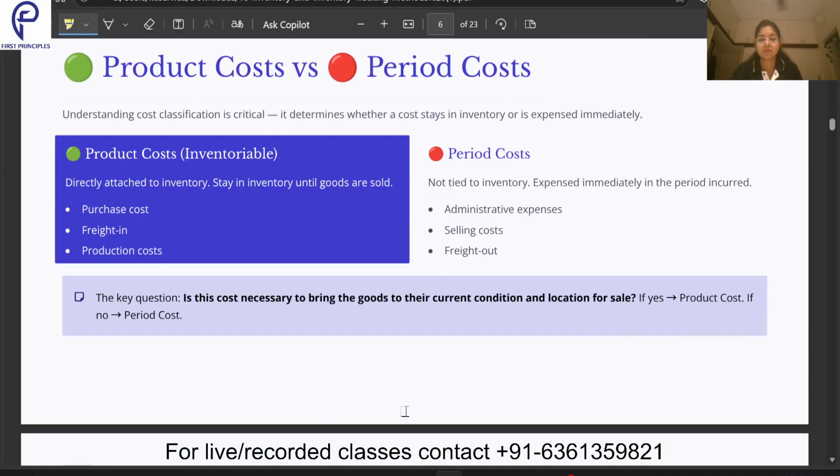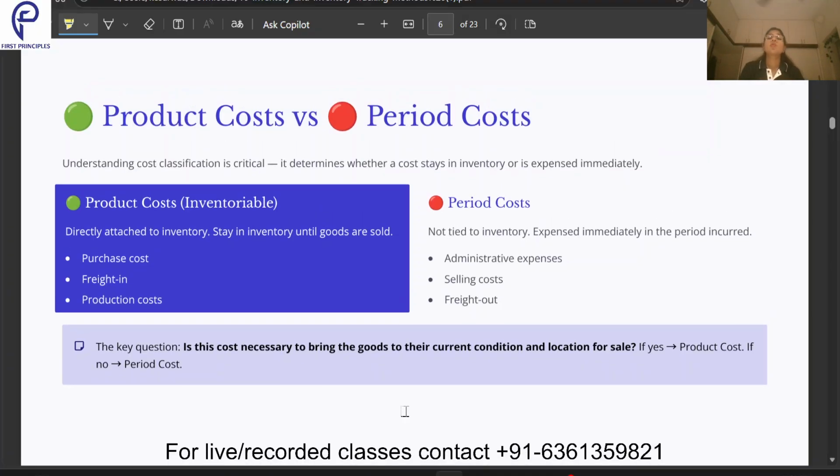Moving on to the next slide. Over here we have the product cost versus period cost. Two types of cost are there, product cost and period cost. Now product cost, as the name says, product, means the cost which is attached to the inventory, and period cost is attached to the period. What does that mean? Very simple. Product cost means any cost which will be there with the inventory. That means the cost which you have incurred in bringing the inventory to its sellable condition, or bringing it to the location of sale.